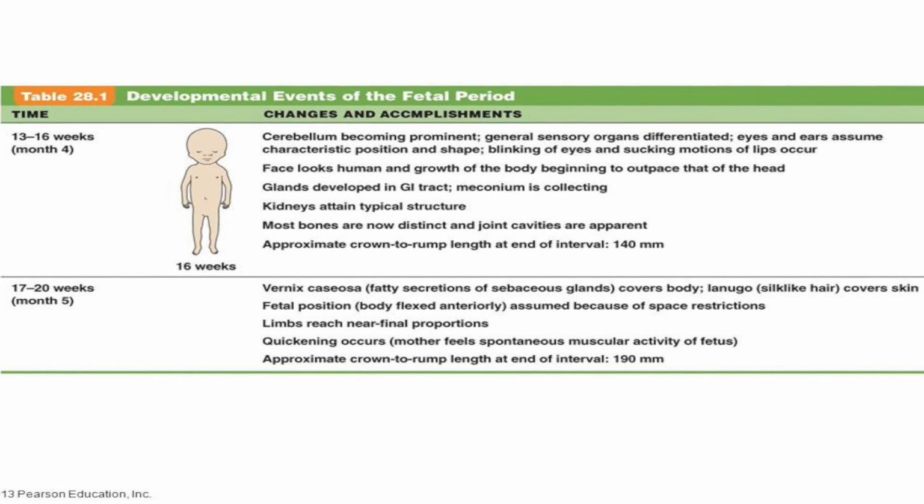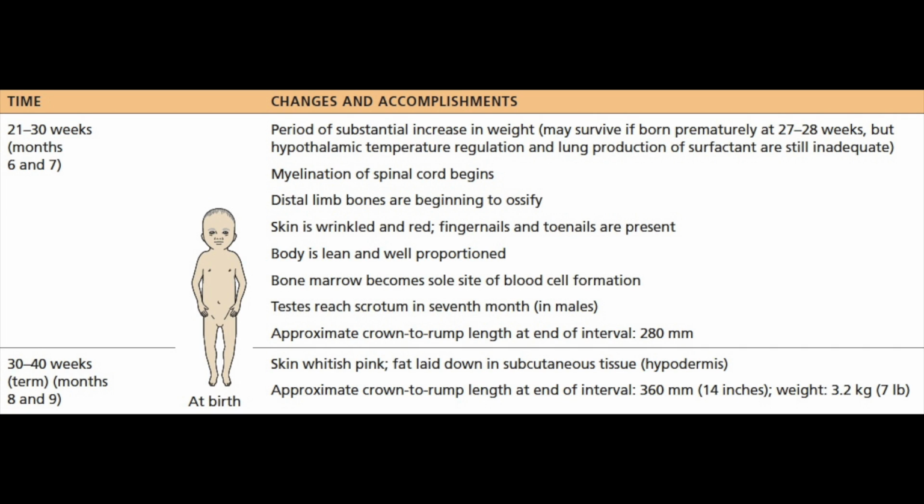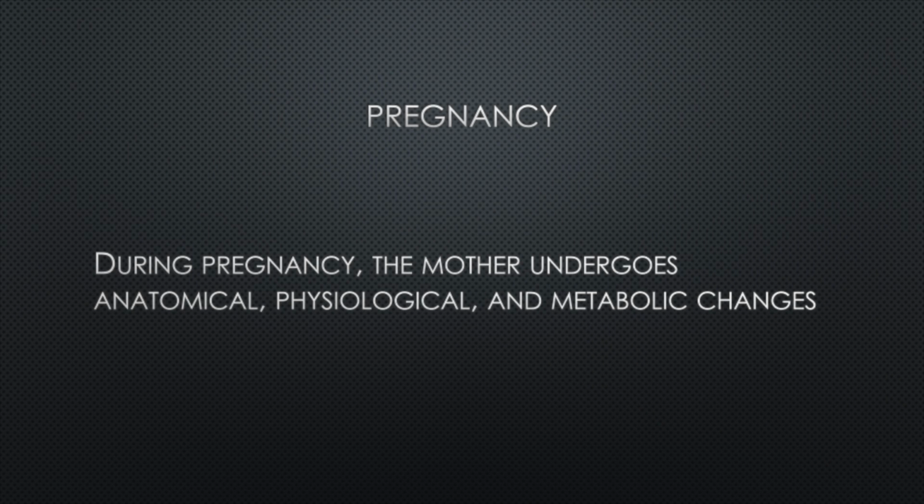During the 6th month, the baby puts on weight. In the 7th month, testes reach the scrotum in males, and in the 8th month, the lungs begin to mature. In month 9, the baby begins to put on more weight. The duration of pregnancy is about 38 weeks, from the time of ovulation to birth.